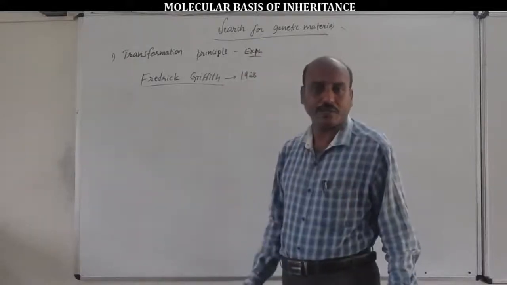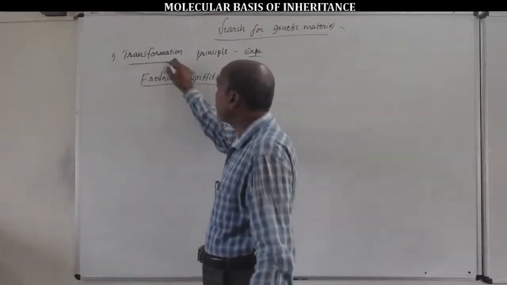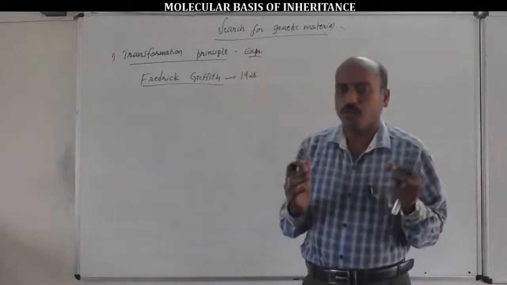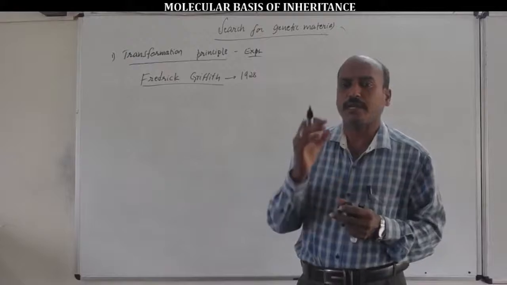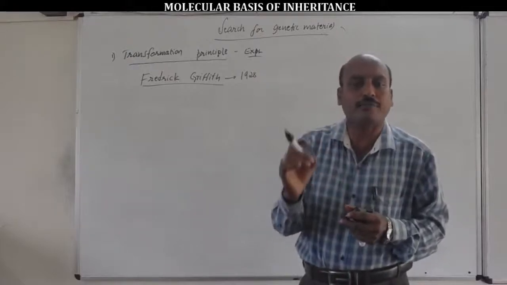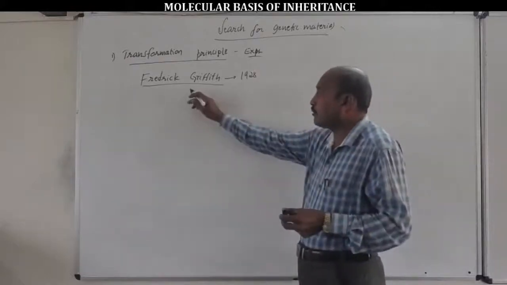Here the transformation principle experiment gives more evidence about the nature of genetic material, the transforming nature of genetic material.